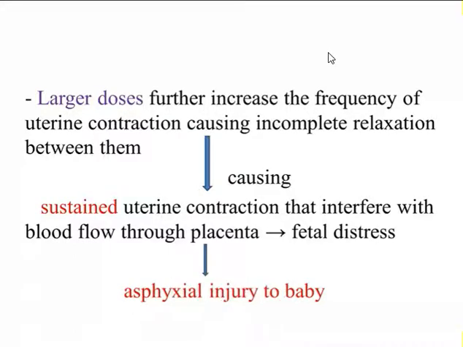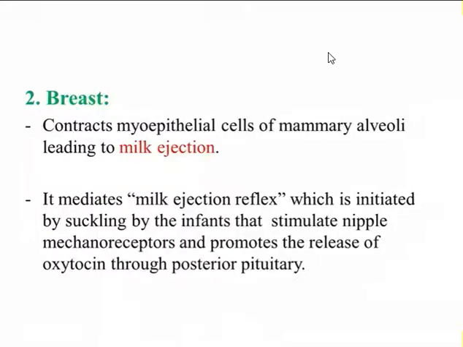Now coming to the action of oxytocin in the breast. When oxytocin is given, it will contract the myoepithelial cells of the mammary alveoli, and it will lead to ejection of the milk. So it mediates the milk ejection reflex, which is initiated by suckling by the infant, that stimulates the nipple mechanoreceptors and promotes the release of oxytocin from the posterior pituitary.